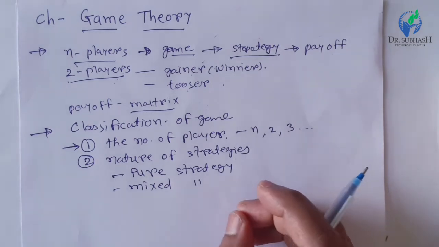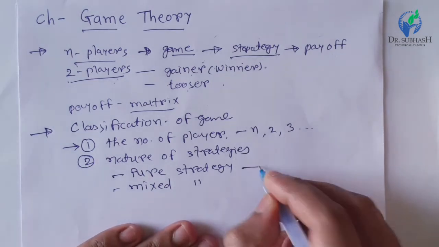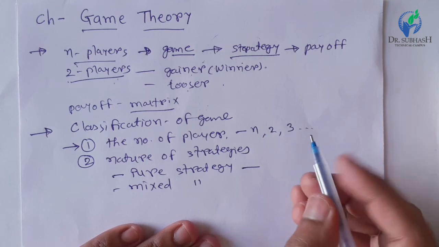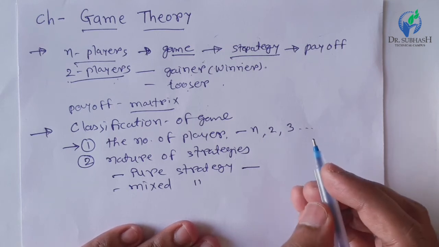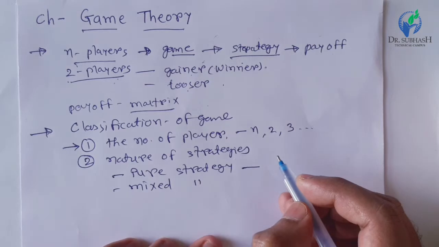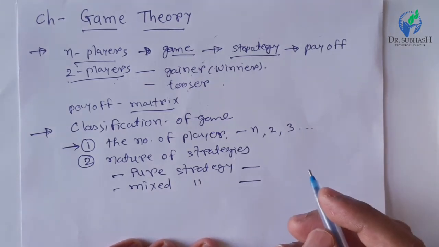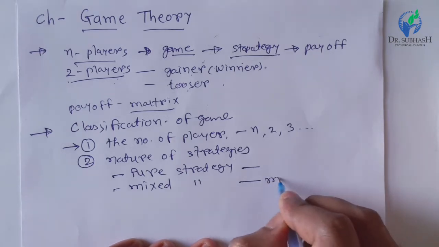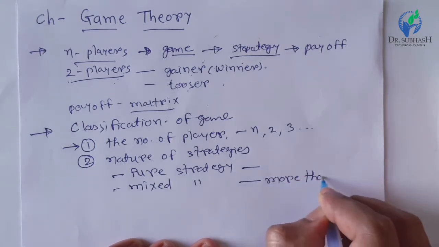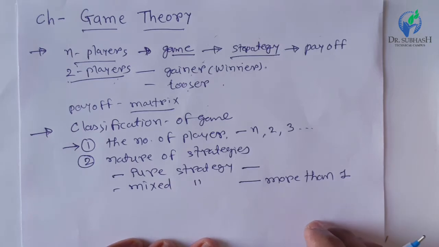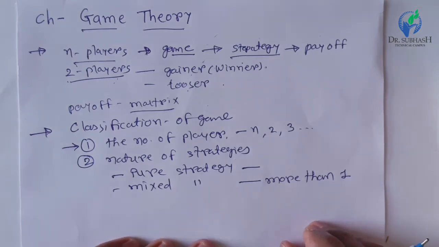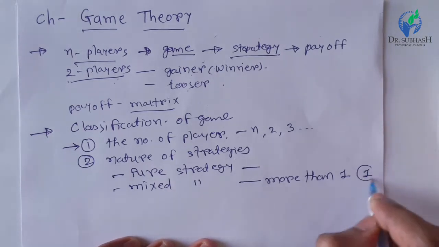In a pure strategy game, the player always plays with a particular, single course of action or strategy, while in a mixed strategy game, the player plays with more than one strategy with some probability, and the total probability equals 1.